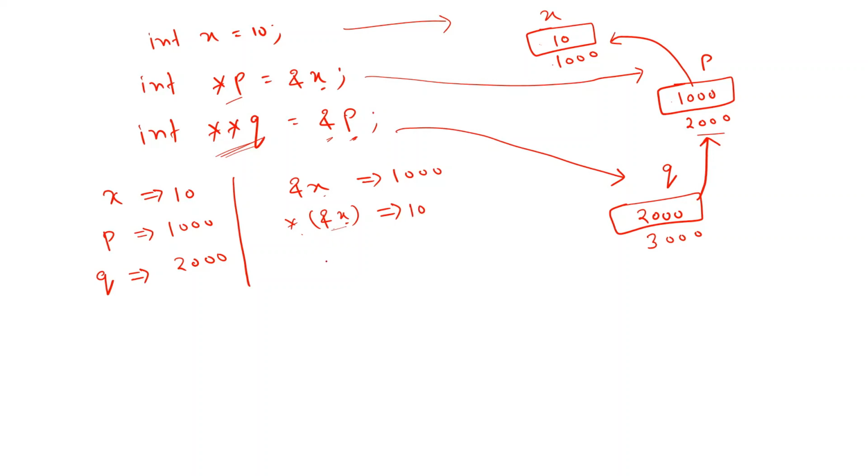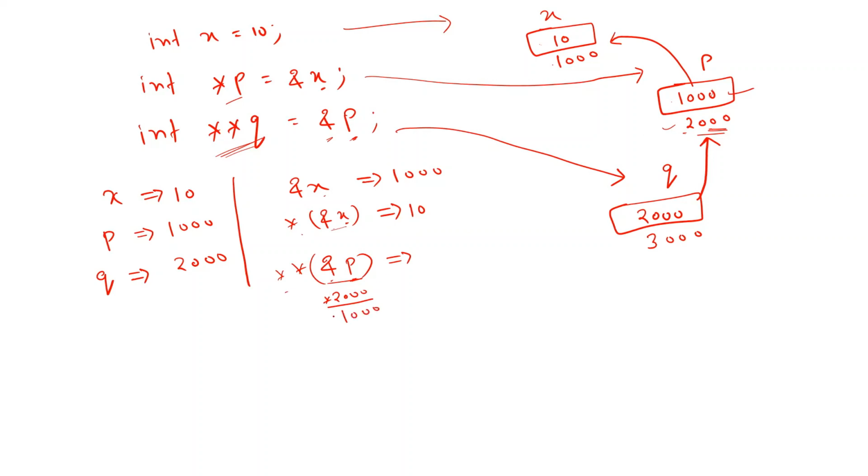Okay, now for example, star p and double star, let us assume. So what is this p? P is a variable, so it indicates simply its value. So what is the value inside p? It is 1000. And this is giving me 1000, address of 1000. So this address of 1000 is what? 2000. Now the value at 2000. So this will give me what? The value at 2000 means the address is 2000 and the value is 1000. So it is giving me 1000.